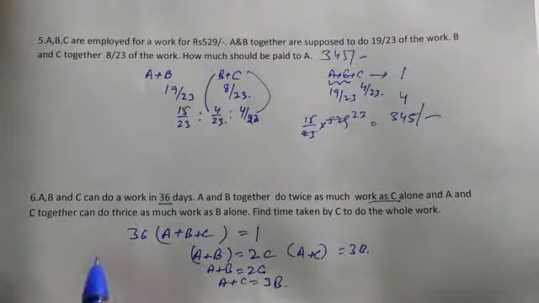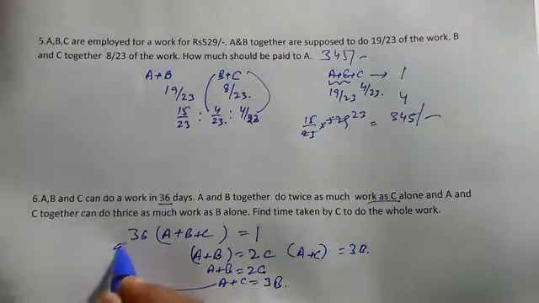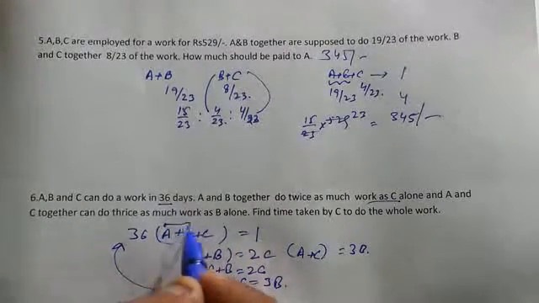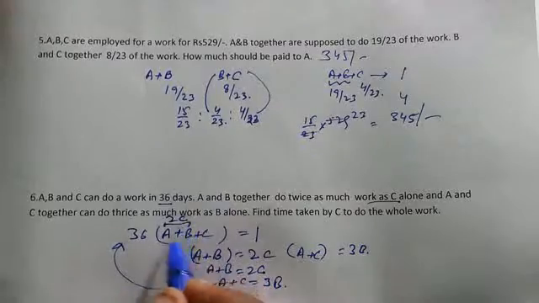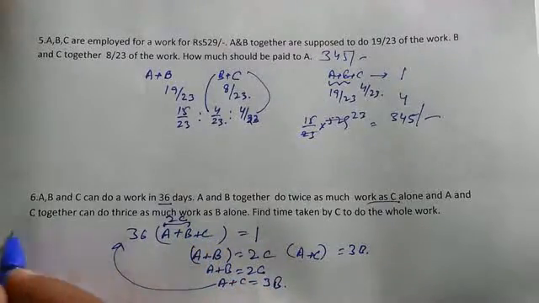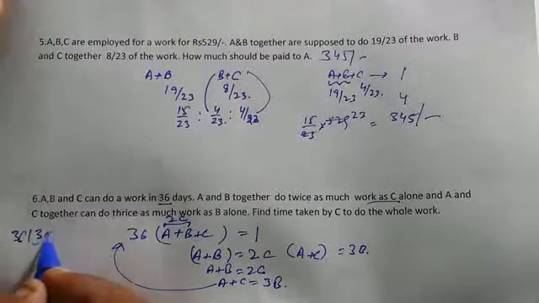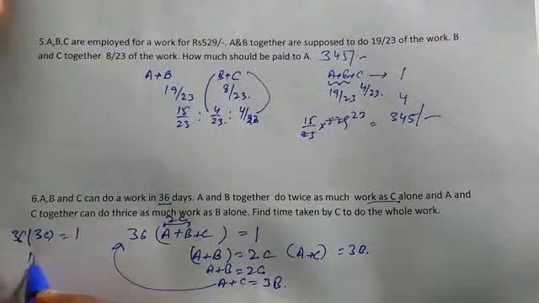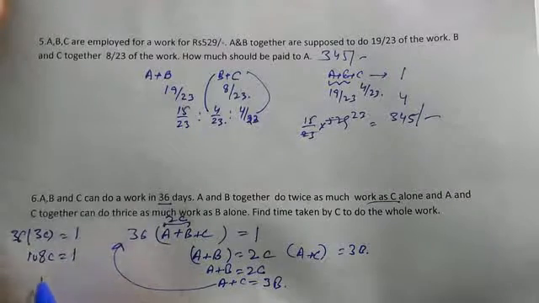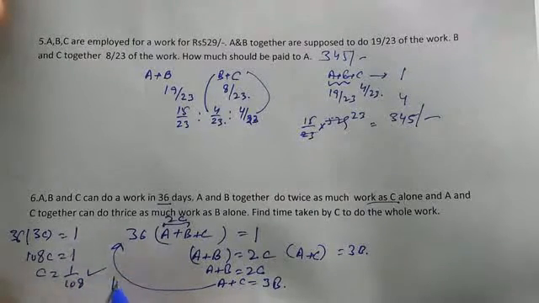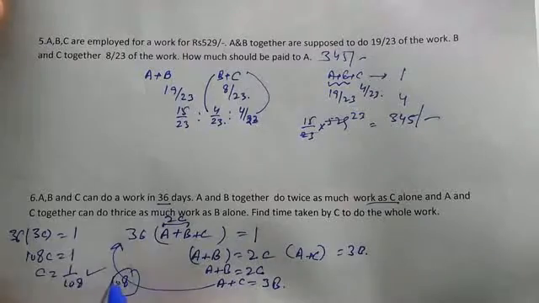So putting in the first, 36 into A plus B plus C is equal to 1. Instead of A plus B, we are putting 2C, so it becomes 3C. So it becomes 36 into 3C is equal to 1, or 108C is equal to 1. So C is equal to 1 upon 108. That means C's 1 day work is 1 upon 108. So how many days will C take to finish the work? It will take 108 days. So the answer is 108.